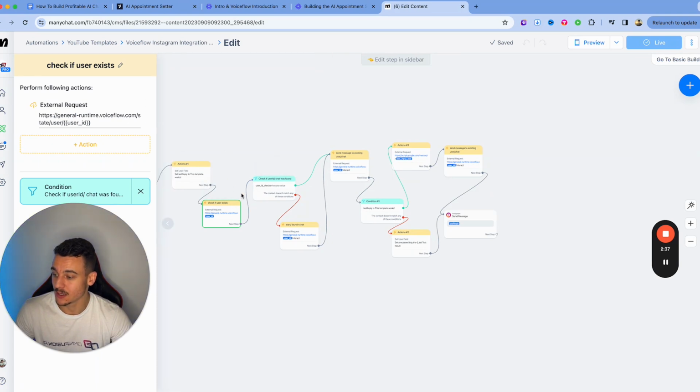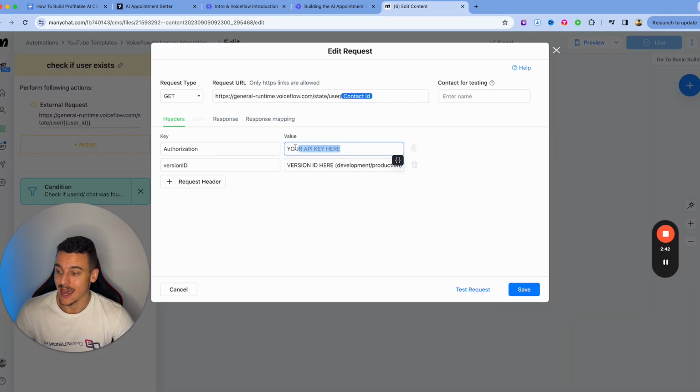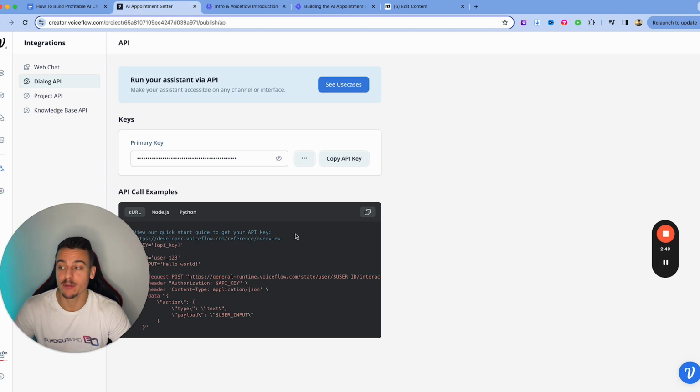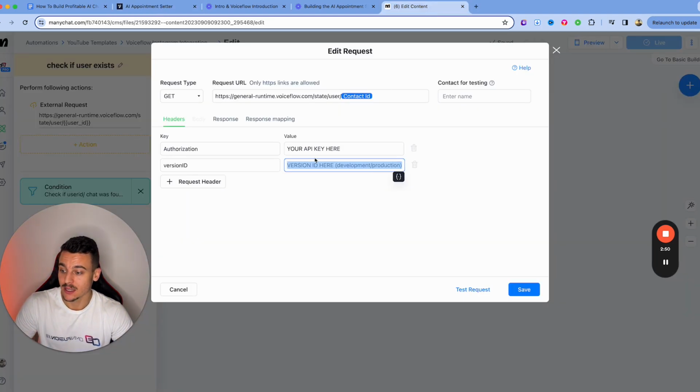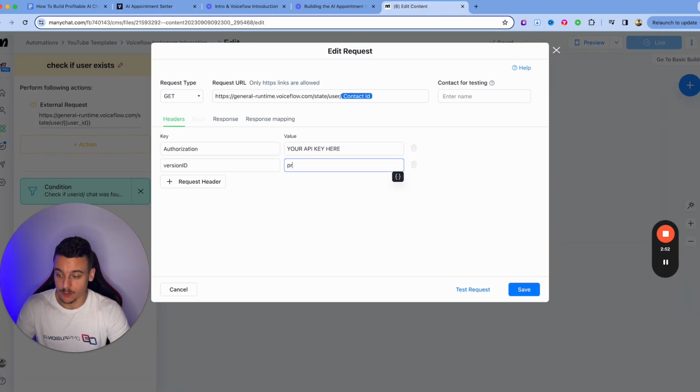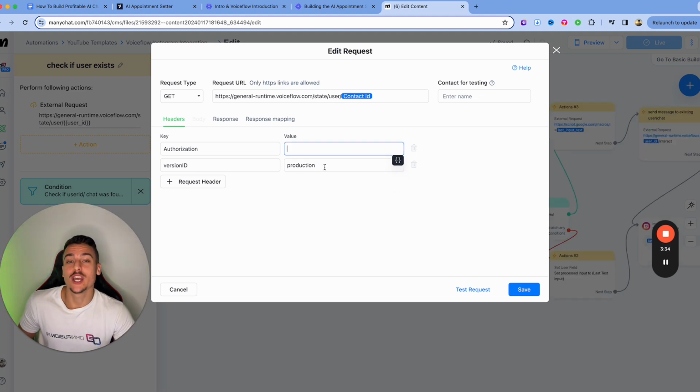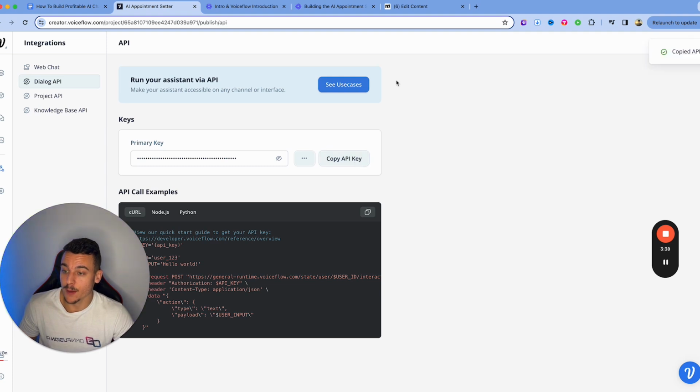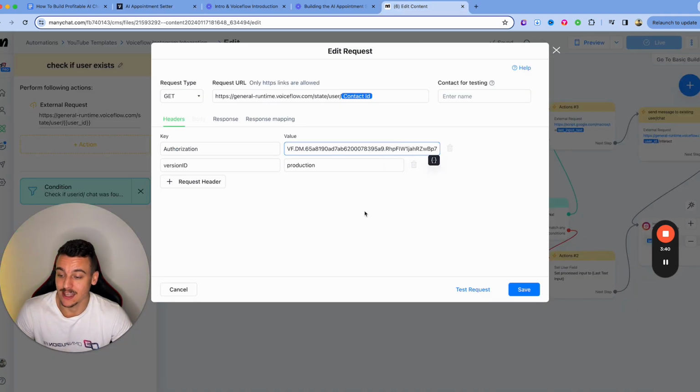Now, it's very, very simple. All you need to do is go through all of these different external requests and add in your API key and your version ID. Since we have published this VoiceFlow build, your version ID is going to be production. So once you've changed your version ID to production, what you need to do is go over here, copy your API key, and paste this API key in here. This API key should not be shared with anyone, so make sure that you keep this hidden.